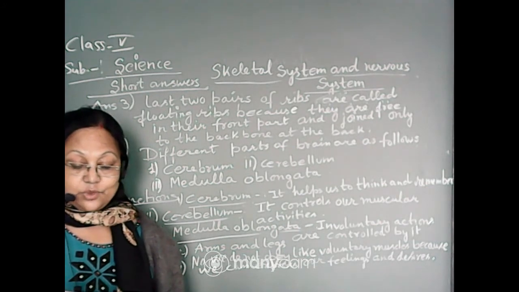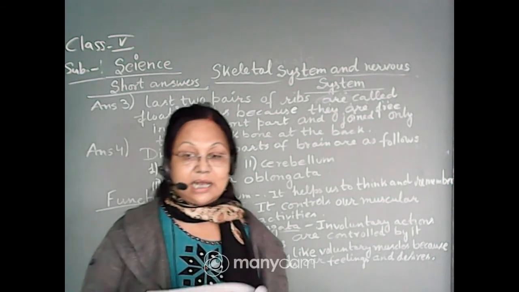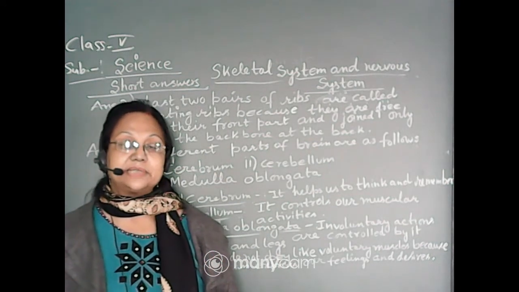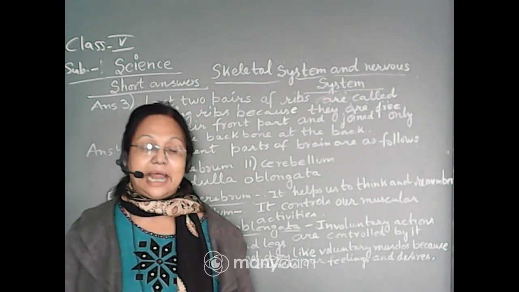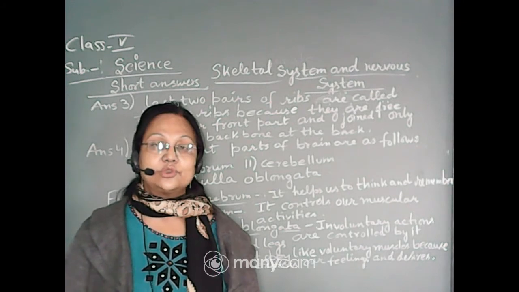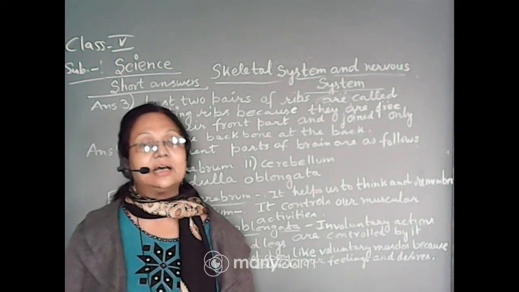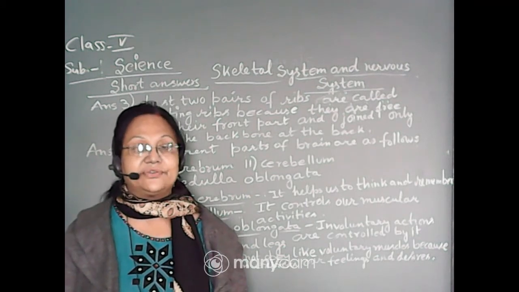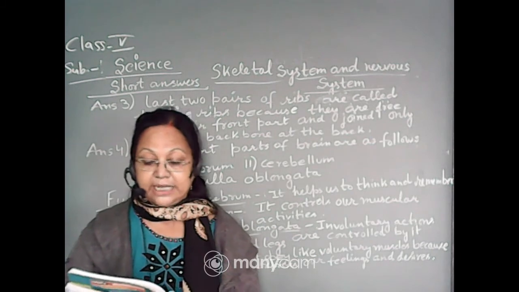Why are the last two pairs of the ribs called floating ribs? So what is the answer? They are called floating ribs because in the front portion they are free. At the back, the last two ribs are joined to the backbone, but in the front they are not joined with the breastbone. That's why they are free in the front part, and that's why they are called the floating ribs.